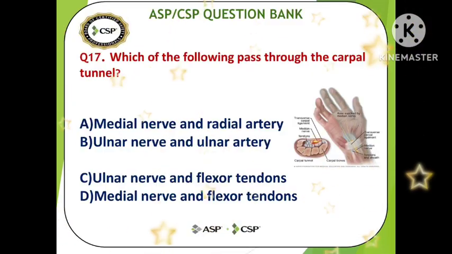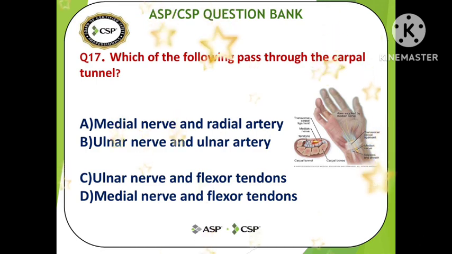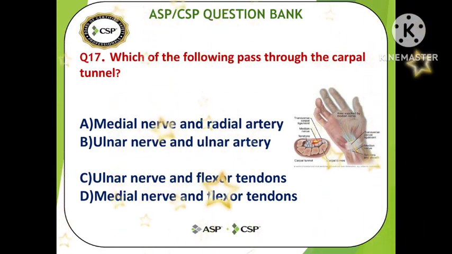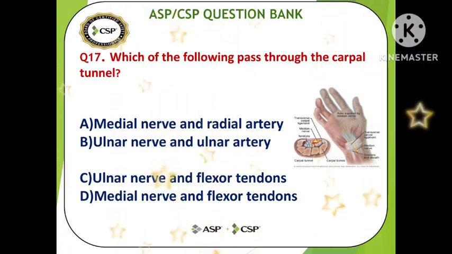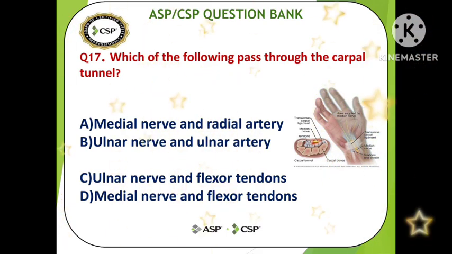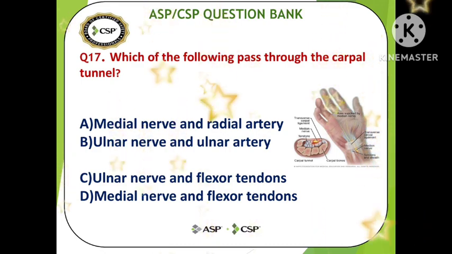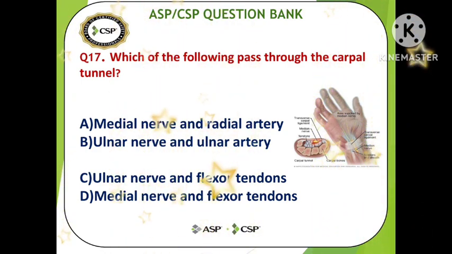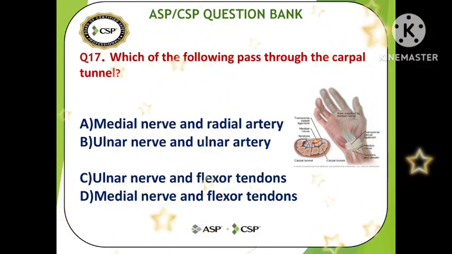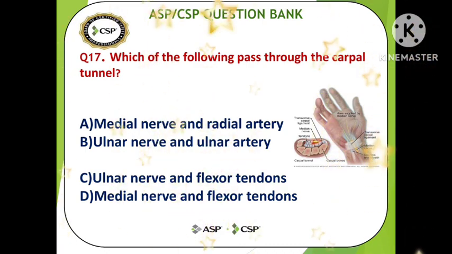So friends, question number 17. Which of the following passes through the carpal tunnel? A, median nerve and radial artery. B, ulnar nerve and ulnar artery. C, ulnar nerve and flexor tendons. And D, median nerve and flexor tendons. The carpal tunnel is in your hand, near the wrist and palm. If you know the answer, please write it in the comments.